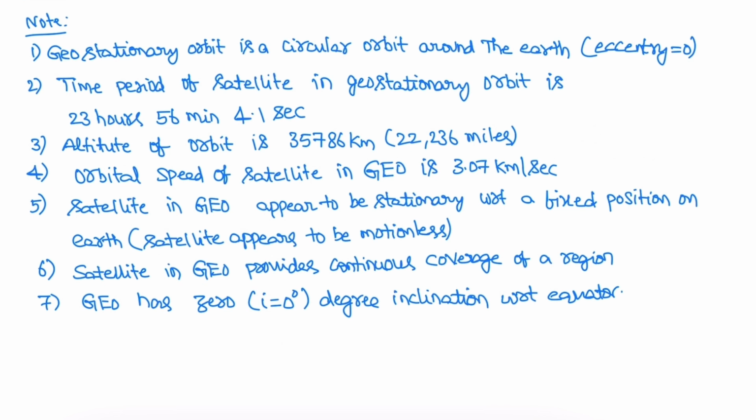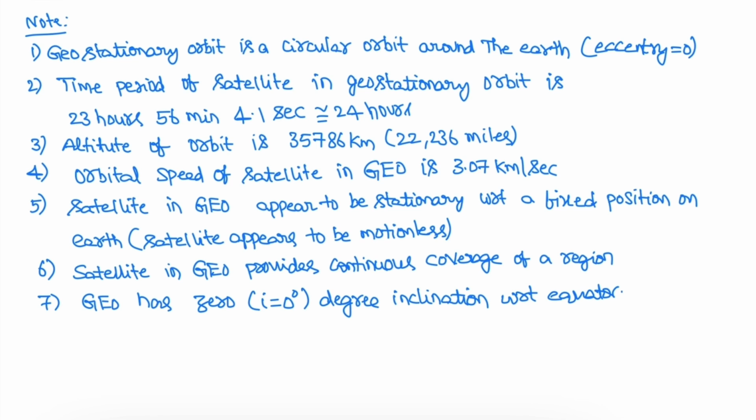Let us see some important points related to geostationary orbit. Geostationary orbit is a circular orbit, so eccentricity is 0. The period of a satellite in geostationary orbit, or GEO orbit, is 23 hours 56 minutes 4.1 seconds. Approximately it is 24 hours.